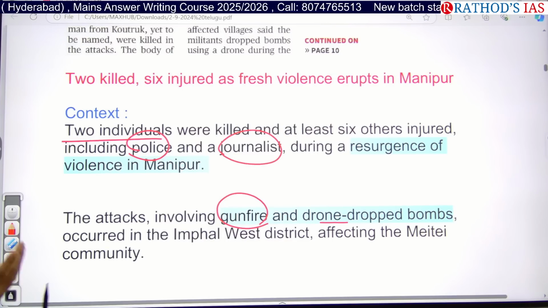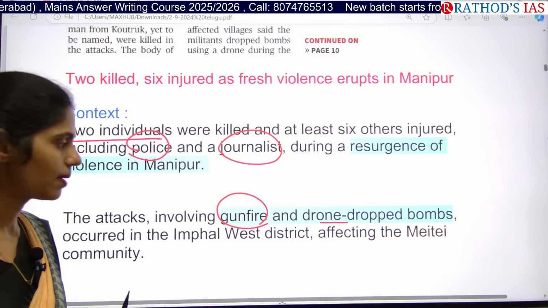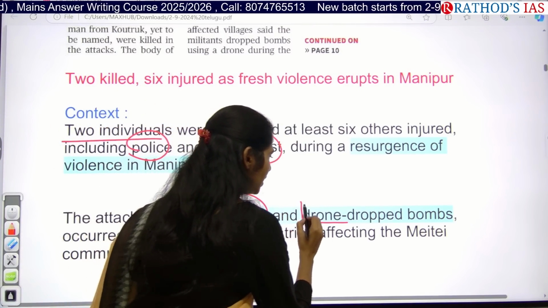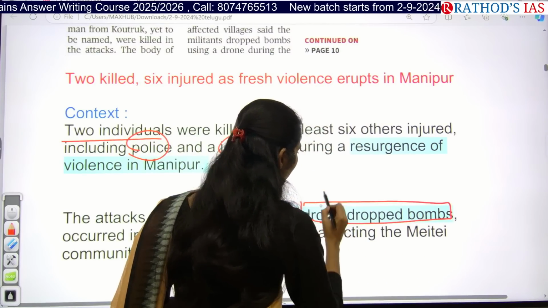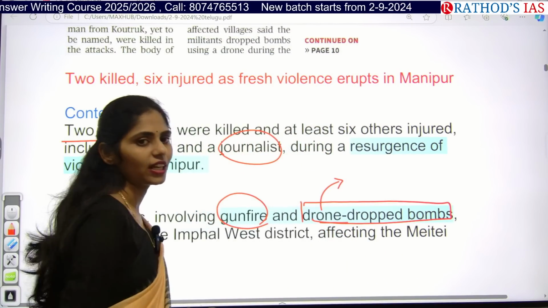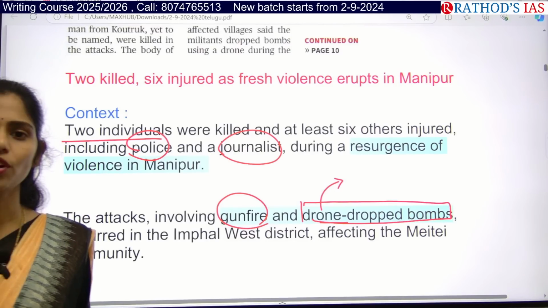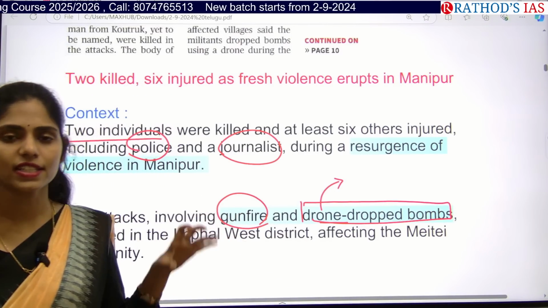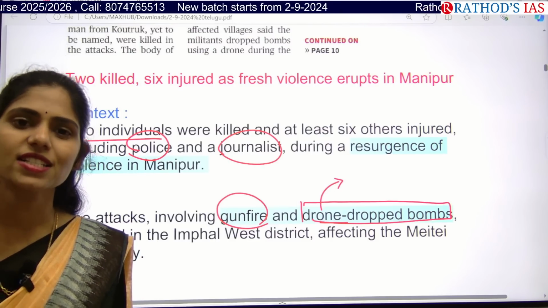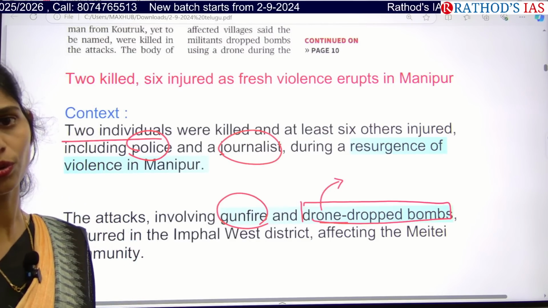That means these attacks were done by Kukis. If you see these drone-dropped bombs, we can understand the technology they are using even in warfare. Even in internal security, you can understand the applications of these drones.